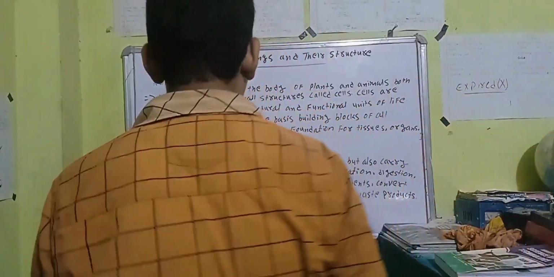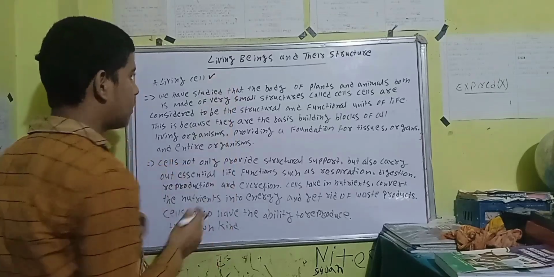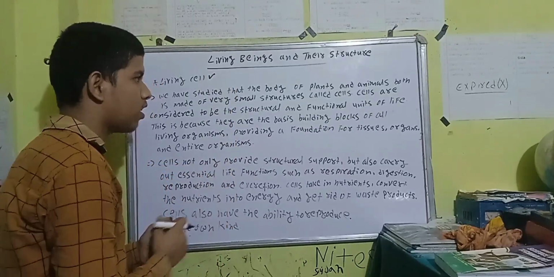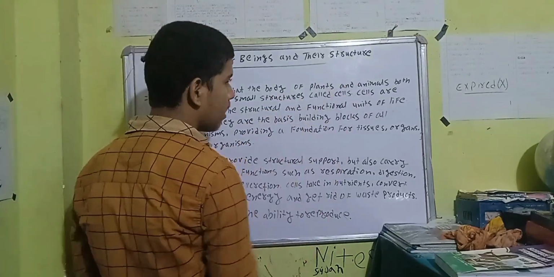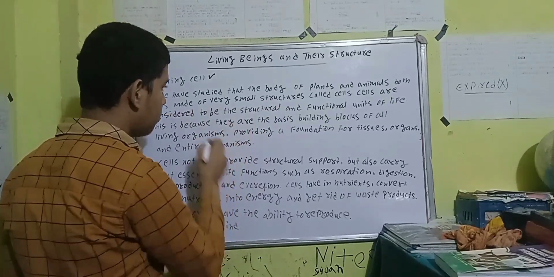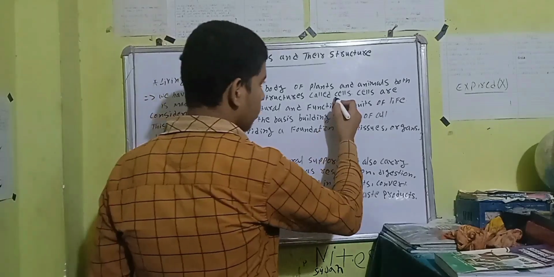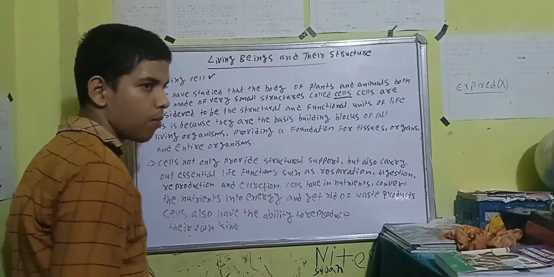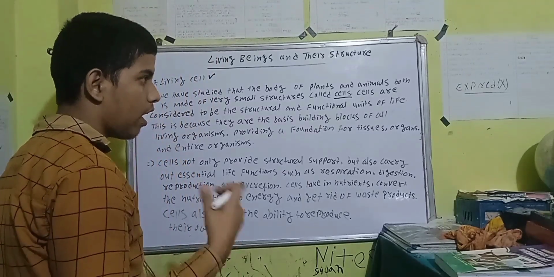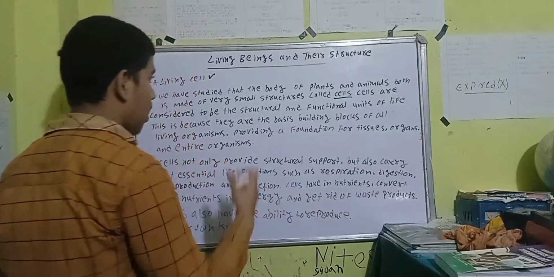Okay, so after this we have living cells. Let's talk about this. We have already studied that the body of plants and animals both is made of very small structures called cells, right? Like a couple of minutes ago I told you that we have also talked about that in our previous video, cells.